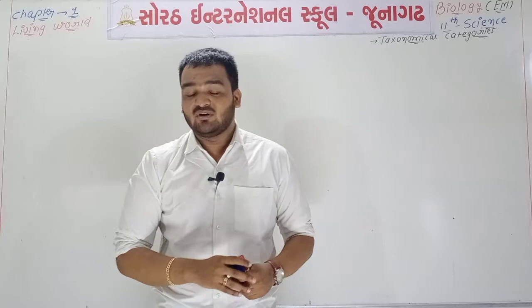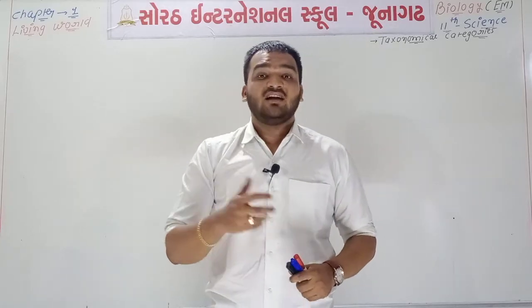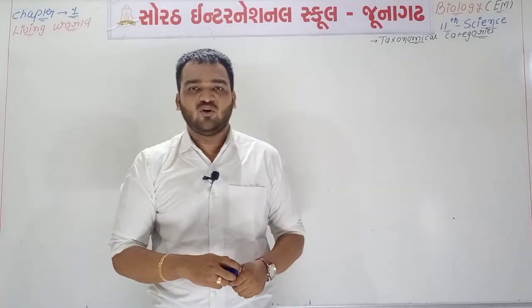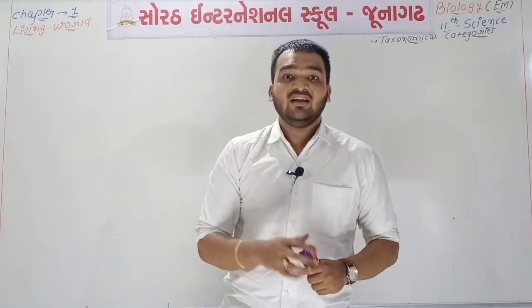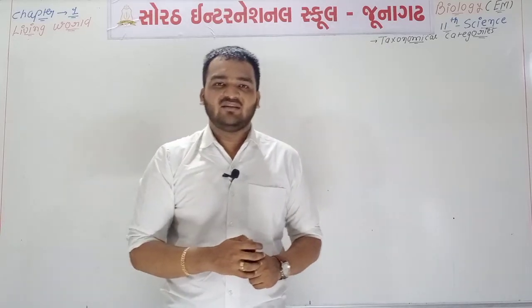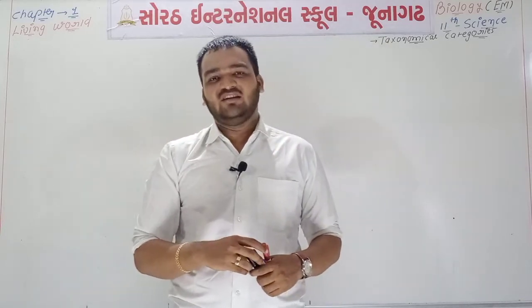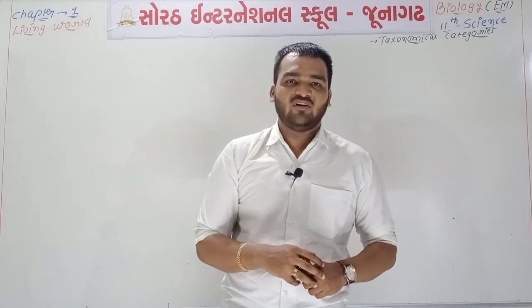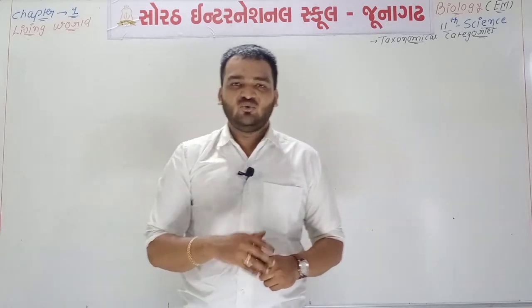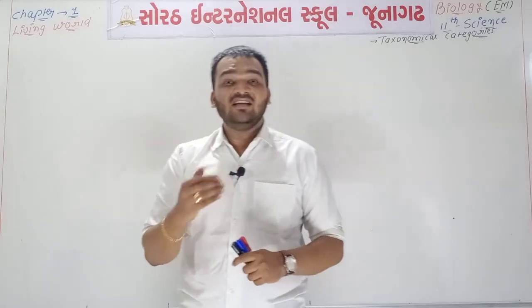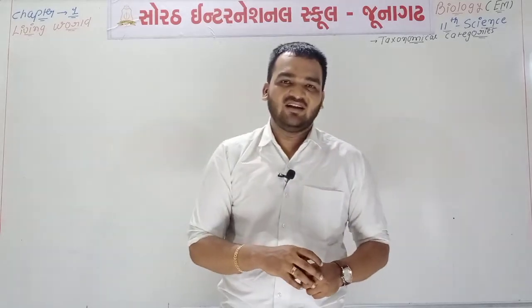And you know what the definition of classification is? Classification is one type of scientific method in which living organisms are arranged or placed into same or different taxa according to similarities or dissimilarities of their particular characters.